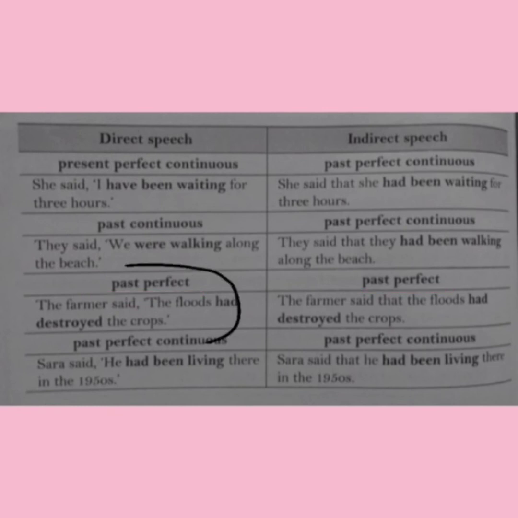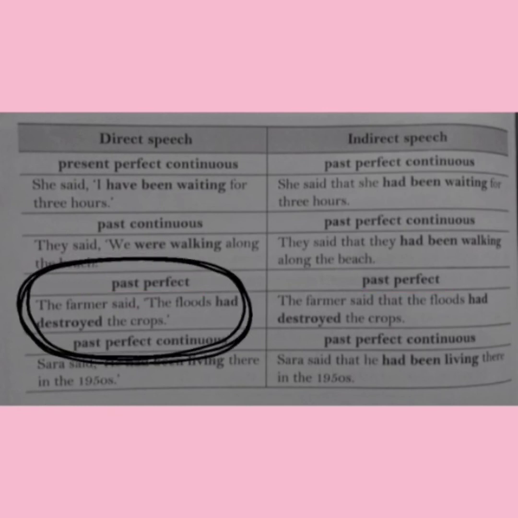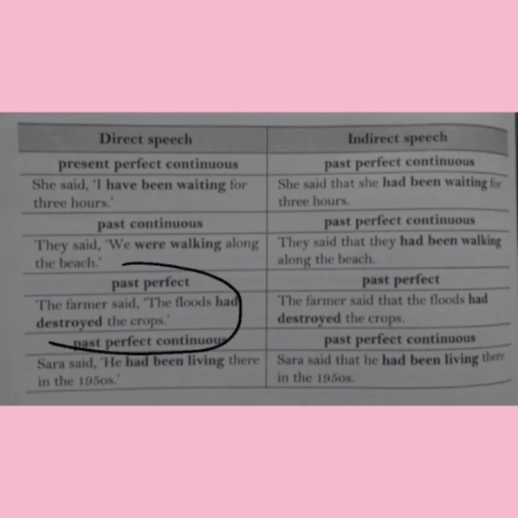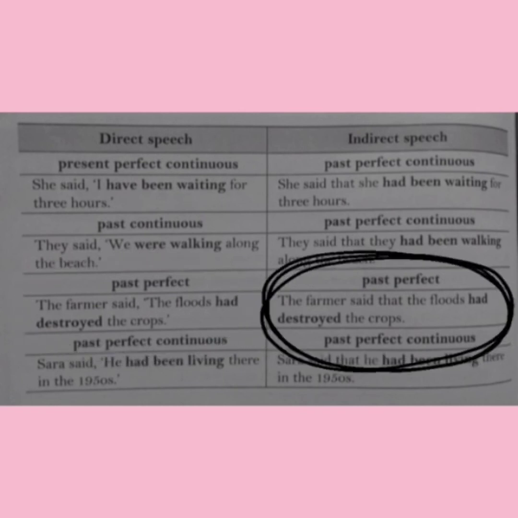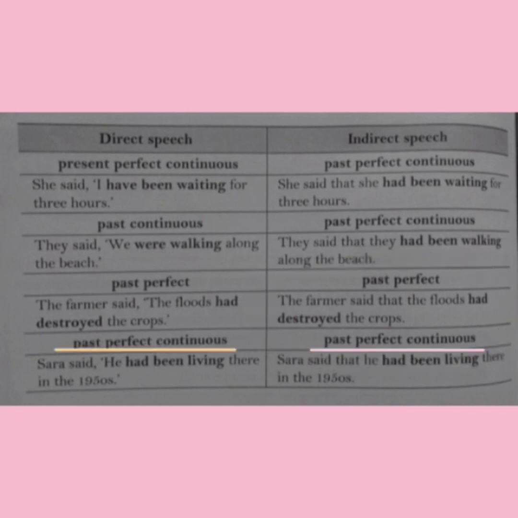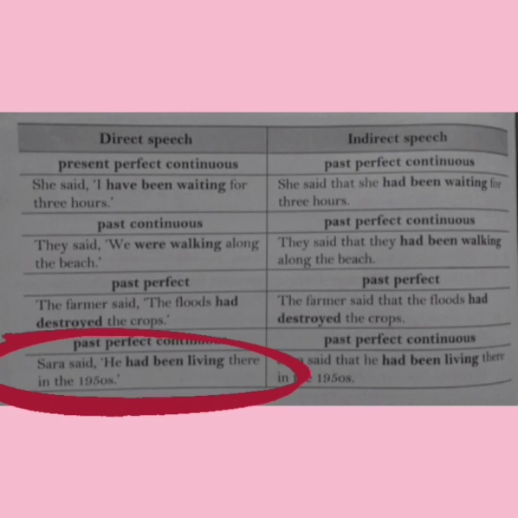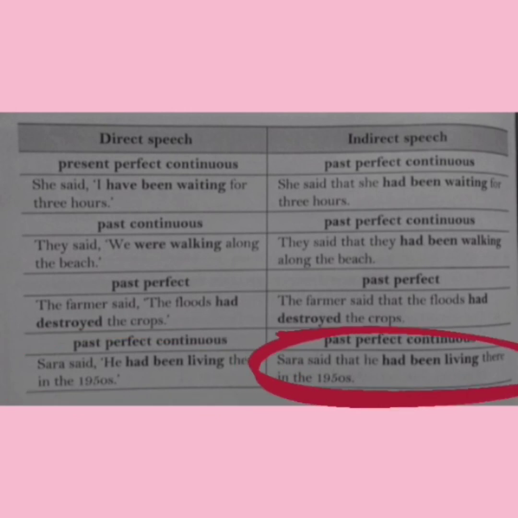The direct speech example: the farmer said, "The floods had destroyed the crops." The indirect speech will be: the farmer said that the floods had destroyed the crops. The past perfect continuous will remain past perfect continuous from direct to indirect speech. Example: Sarah said, "He had been living there in the 1950s." Sarah said that he had been living there in the 1950s. That is in the indirect speech.